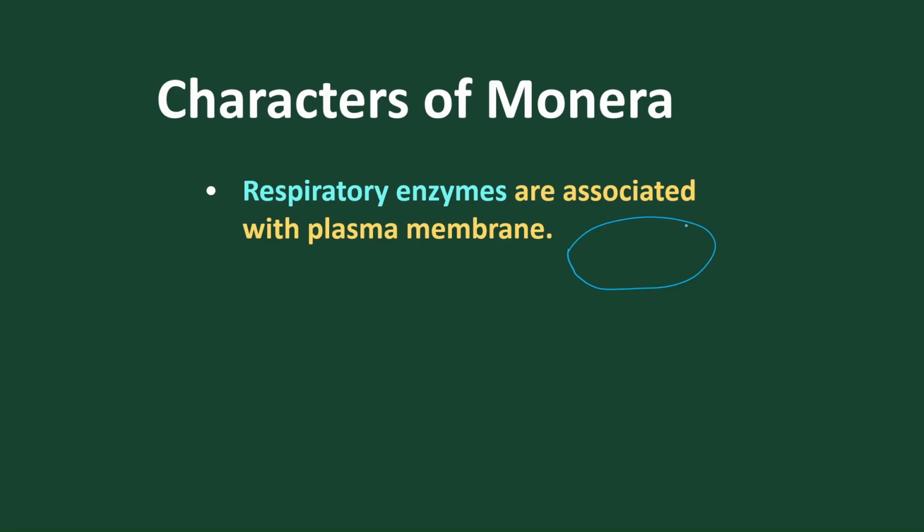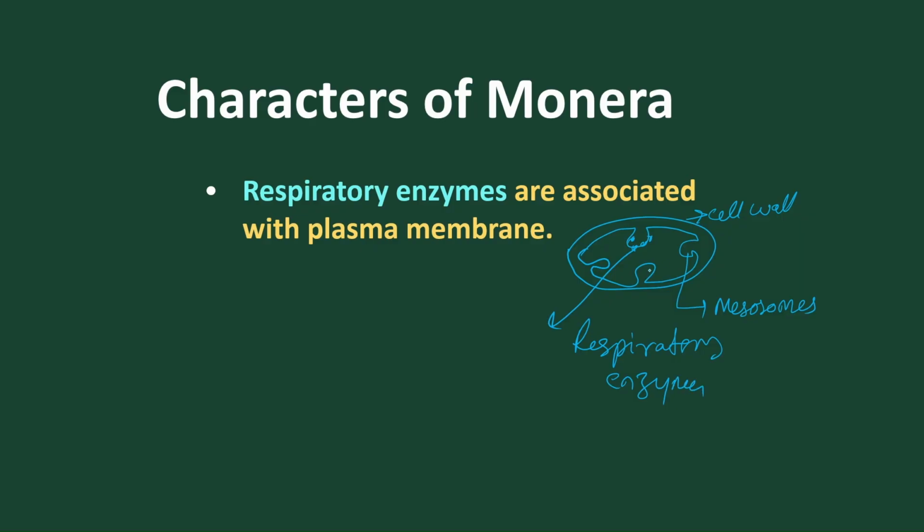Suppose this is the cell wall. Inside the cell wall, we find enfoldings present, these type of enfoldings. These enfoldings are called mesosomes. Inside mesosomes, we find the respiratory enzymes present. Got it? So these are the enfoldings of the plasma membrane called mesosomes.